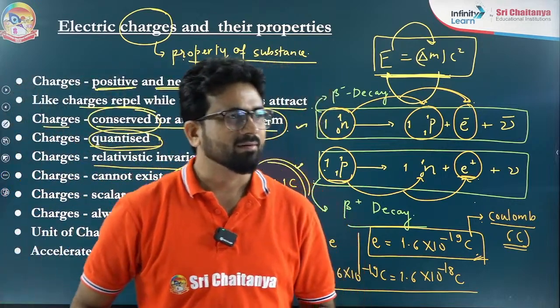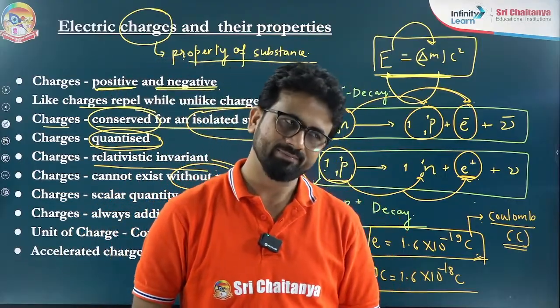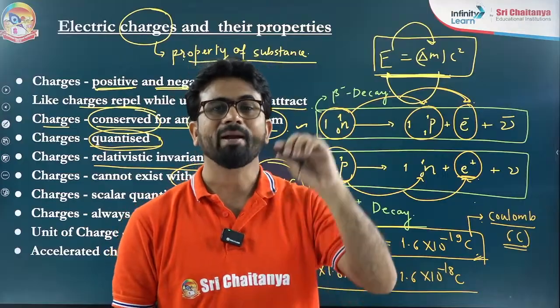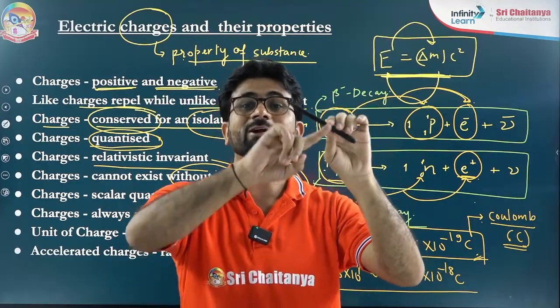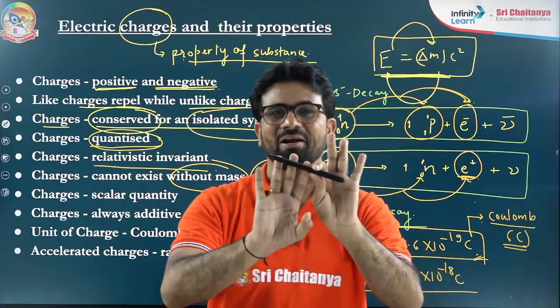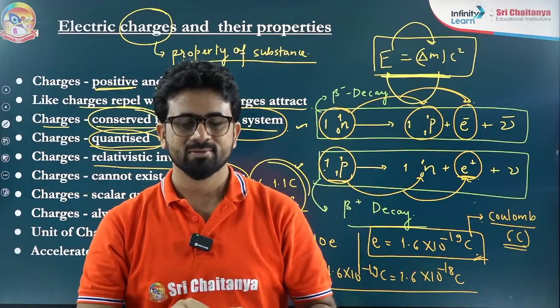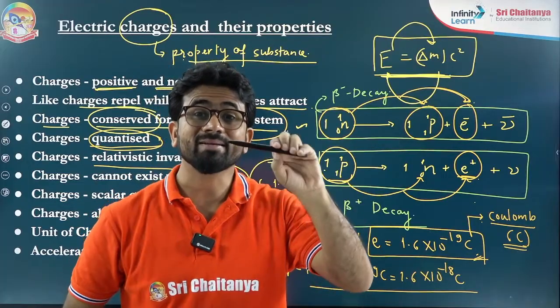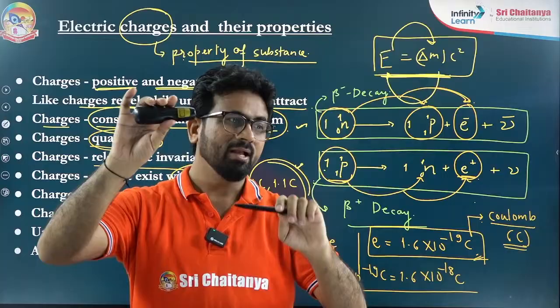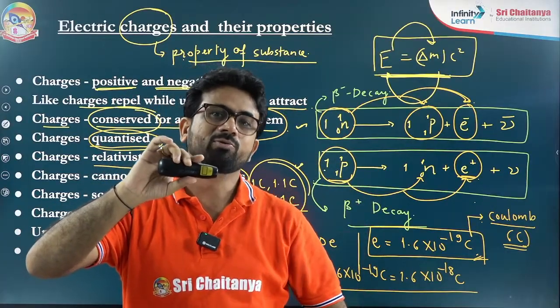Okay, a few students are putting their answers. Very good, definitely correct answer. This pen is having a deficiency of electrons because electrons are coming out. Protons are not changing. Deficiency of electrons means its mass decreases as compared to this sensor, and this sensor's mass increases as compared to this pen.